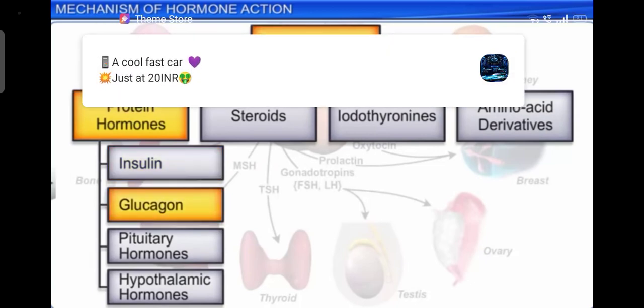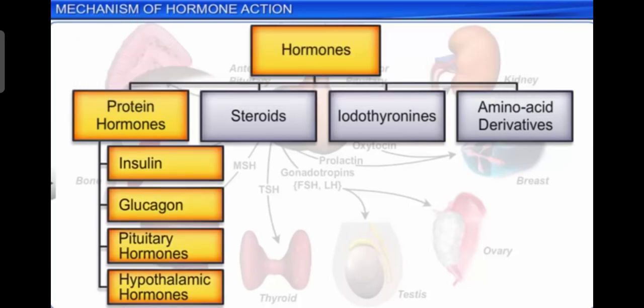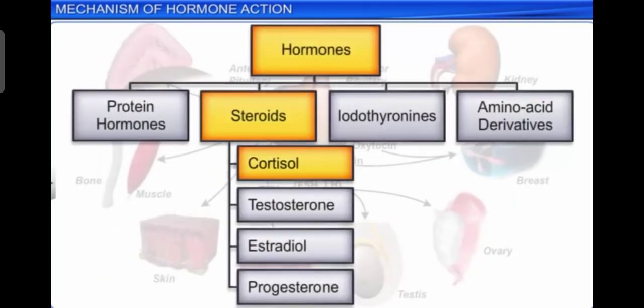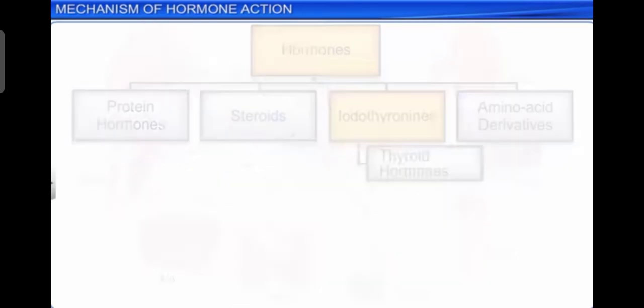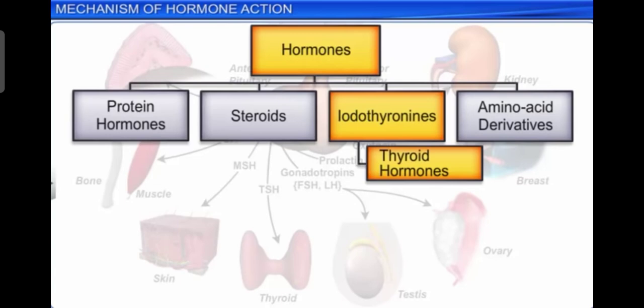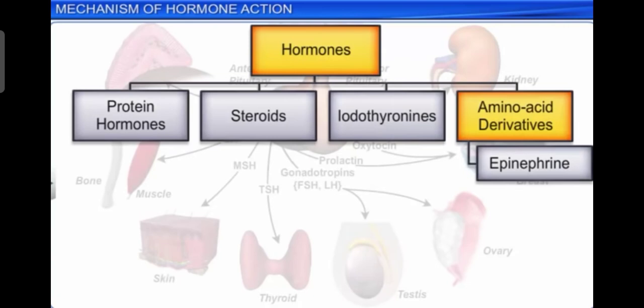Protein hormones: insulin, glucagon, pituitary hormones, hypothalamic hormones. And in the category of steroids, different types of hormones are present: cortisol, testosterone, estradiol, progesterone. These all are the steroid hormones. And next is the iodothyronine, that is thyroid hormones, T3 and T4. And next, amino acid derivative, that is epinephrine.